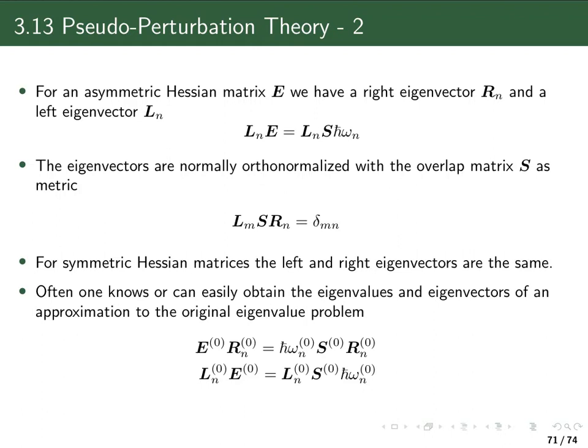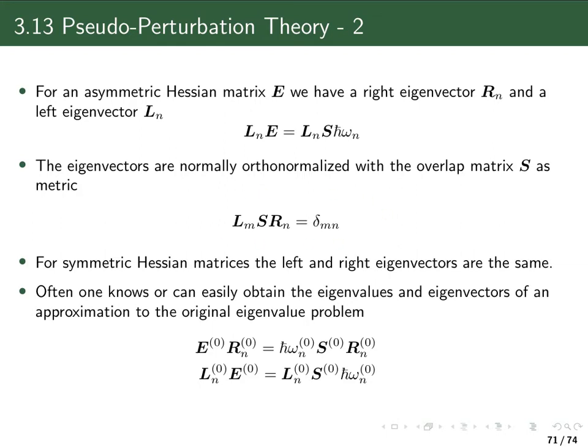Now, having a generalized eigenvalue problem here with the metric S, which is our overlap matrix from the linear response function, one then normally orthonormalizes the eigenvectors over the overlap matrix S in this way here. So I have a left eigenvector and a right eigenvector, and carry out this matrix multiplication. And I require that this product gives a Kronecker delta, meaning they are orthonormalized over the overlap matrix. For a symmetric Hessian matrix, the left and the right eigenvectors are the same, but one still